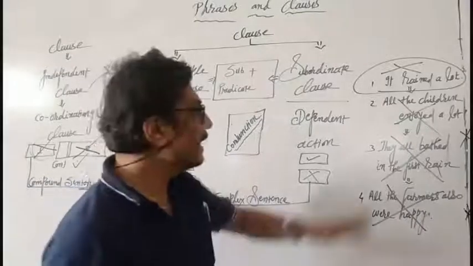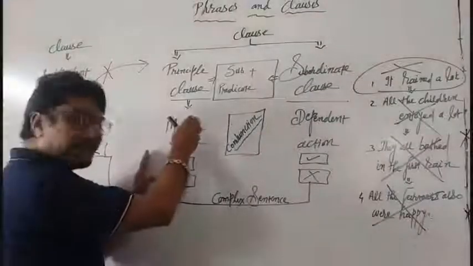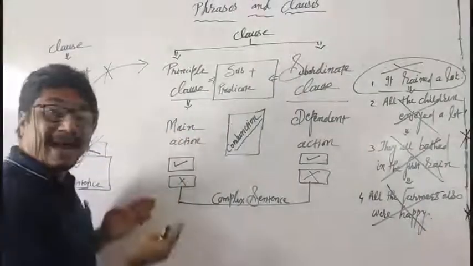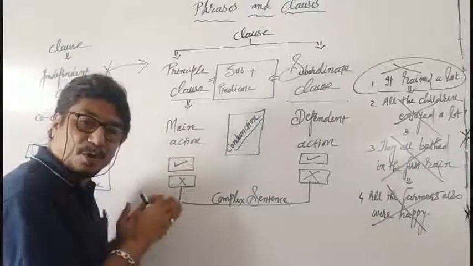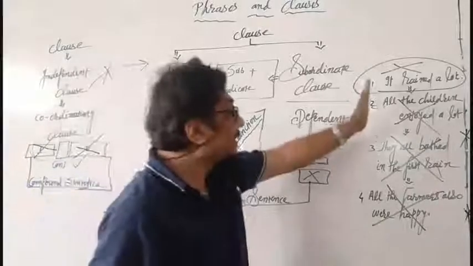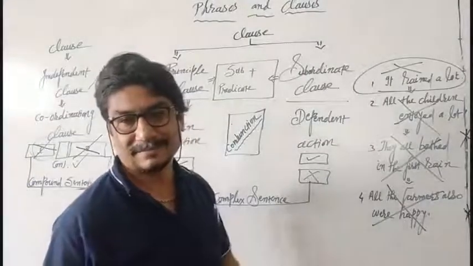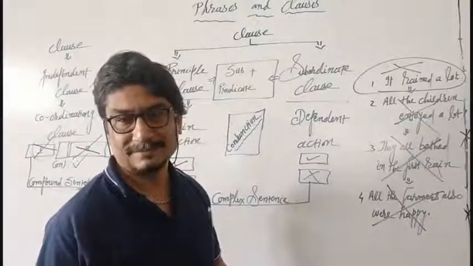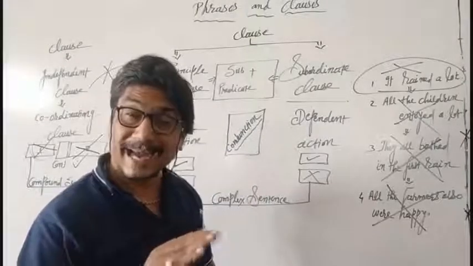What is proved here? It rained a lot is a principal clause, a main clause, and the same clause has the main action, because we have a sequence of different actions based on that. Got the idea?